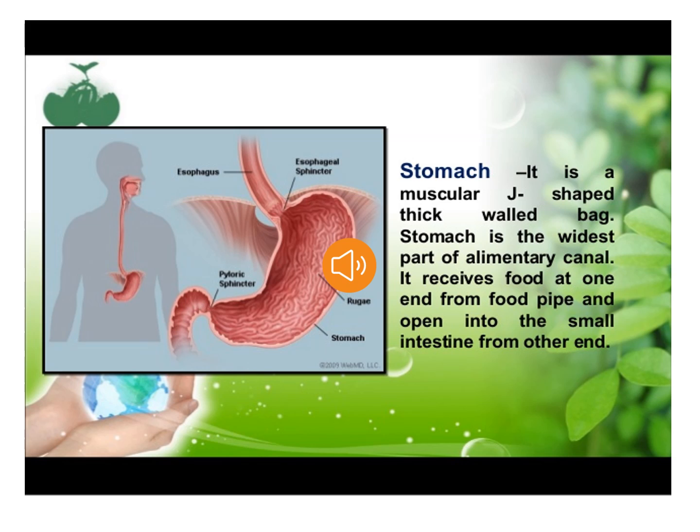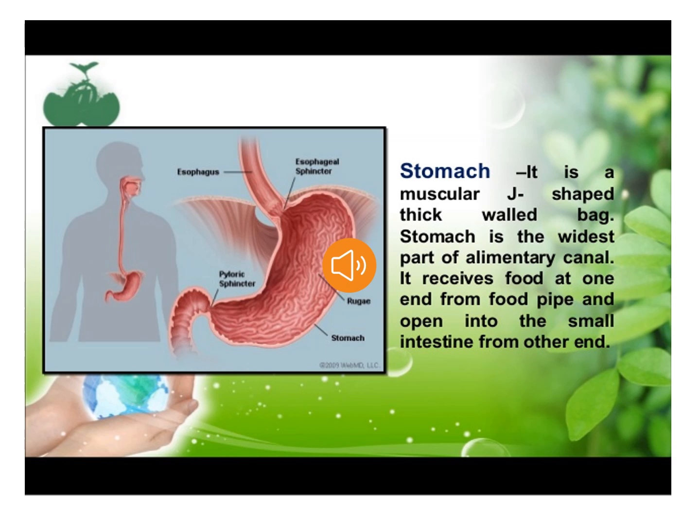The digestive juices break down the protein into simpler forms, whereas the hydrochloric acid kills the bacteria present in the food and provides an acidic medium for the action of digestive juices. Third, the mucus helps in protecting the stomach lining from the action of acid. This is how the food is partially digested in the stomach, and it is in the form of a thick soup. And from the stomach, the food passes to the small intestine.